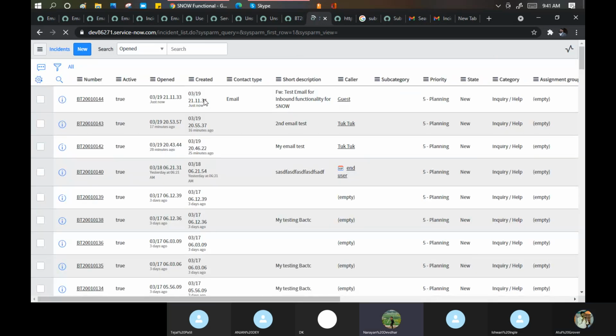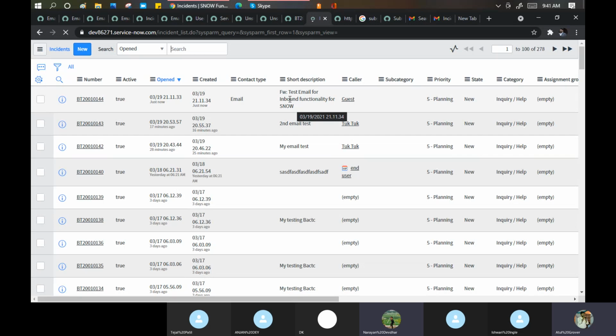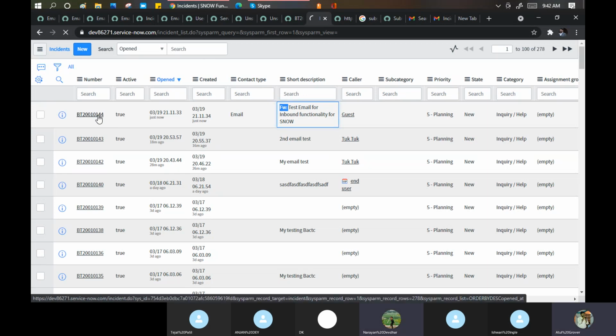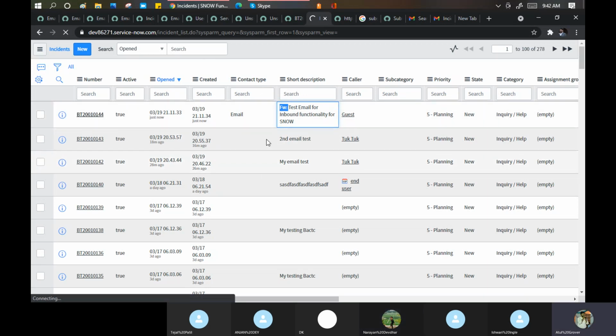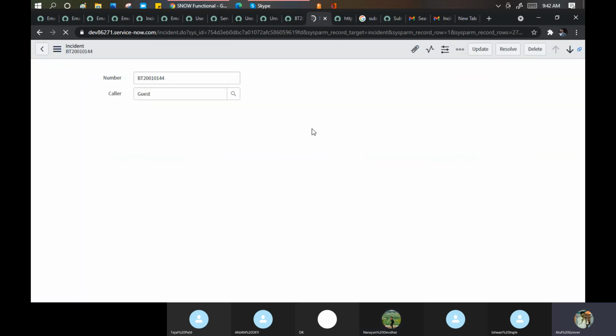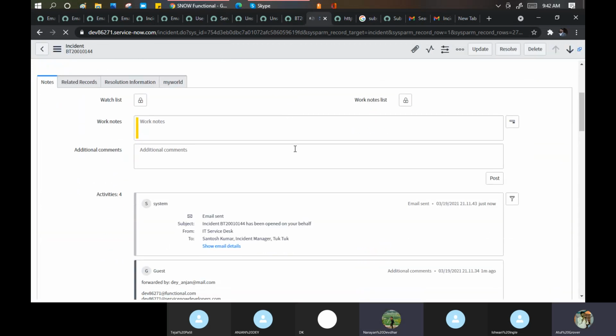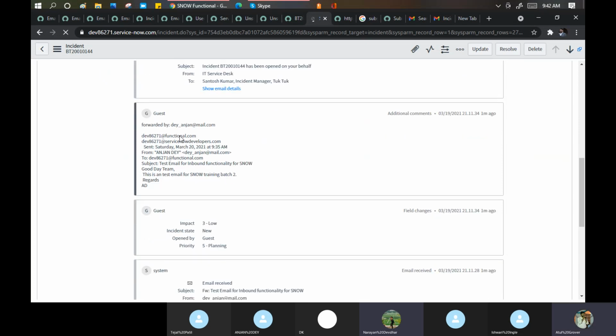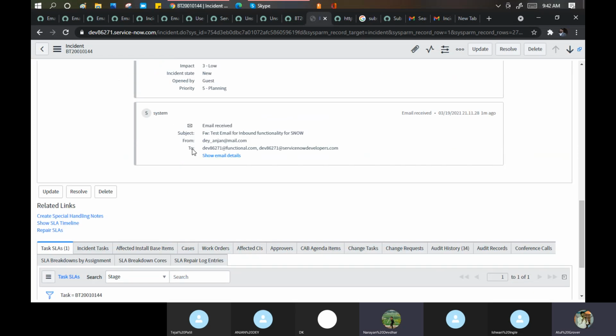Atul, is there something called sys_email? See. It was created with the guest. Test email. Anjan, I told you to send a fresh one, then you are sending a forward. See, this ticket has now been created from the email. Two reasons. Let me open this. This is going to the developer.com domain. See, forwarded by Anjan De, developer.com.